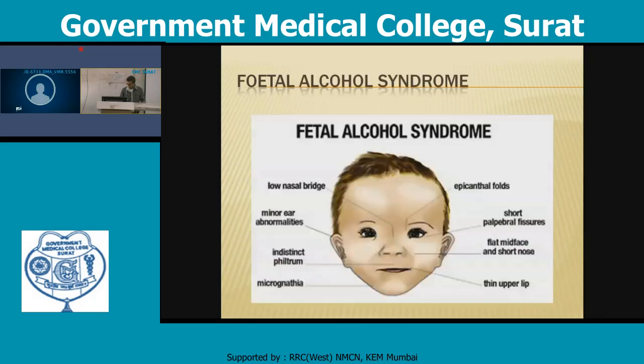In that there will be ear abnormality that will be seen. There will be indistinct philtrum, micrognathia, thin upper lip, flat mid face and the short nose. There will be small palpebral fissure and the epicanthal fold. So these are the effects. It is known as fetal alcohol syndrome.